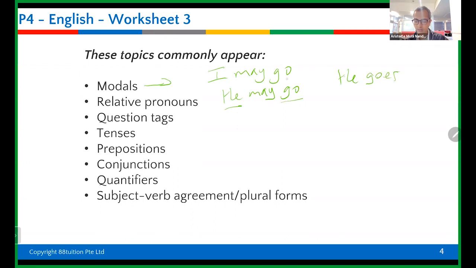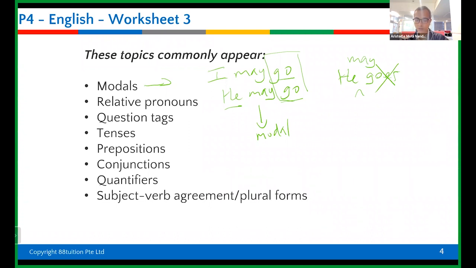You just use the infinitive, to go. So you don't say he may goes. That's wrong. He may go. Whether singular or plural, you just keep it the same. This word is called a modal. Other modals are will, shall, should, would, might.